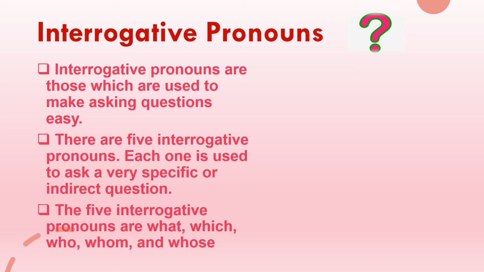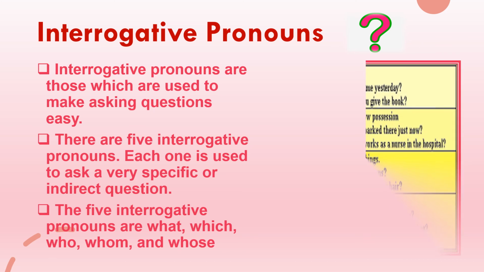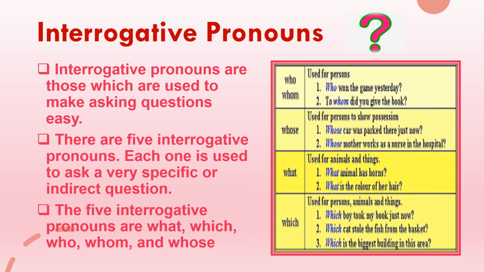The 5 interrogative pronouns are what, which, whom, who and whose. Now, these are the same words which we saw in relative pronouns. But the big difference is that we use relative pronouns at the beginning of the subordinate clause in a sentence, whereas interrogative pronouns are used to ask questions. So, you use them in interrogative sentences where the end is the question mark.